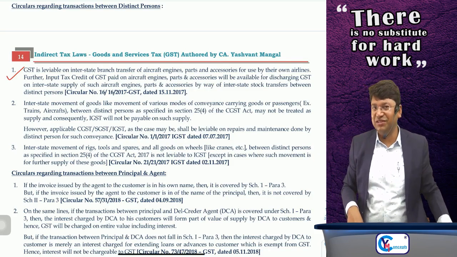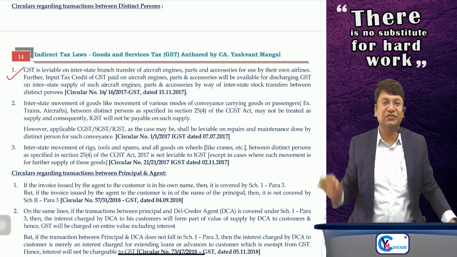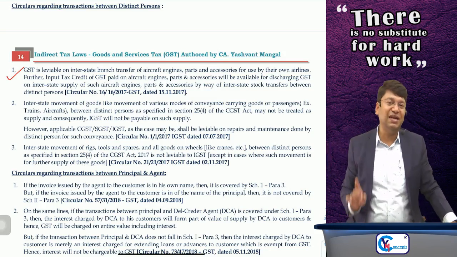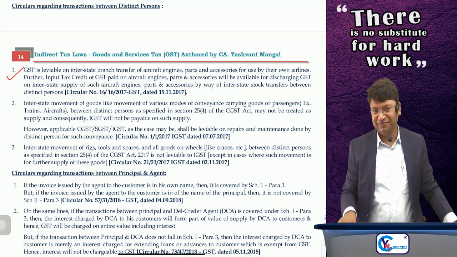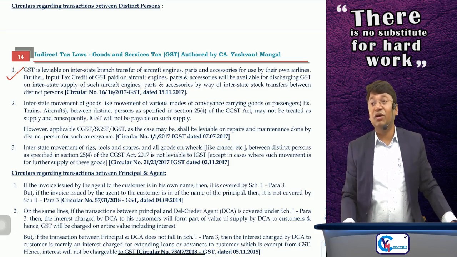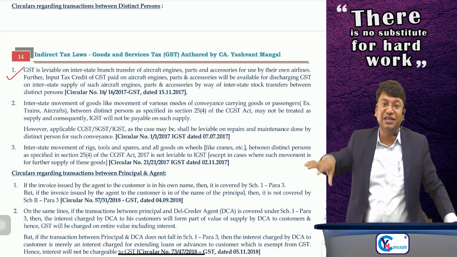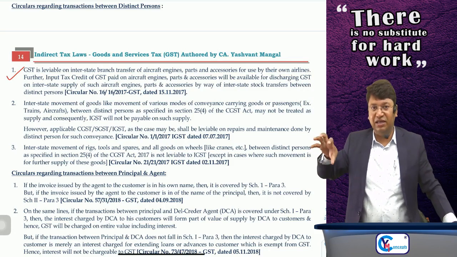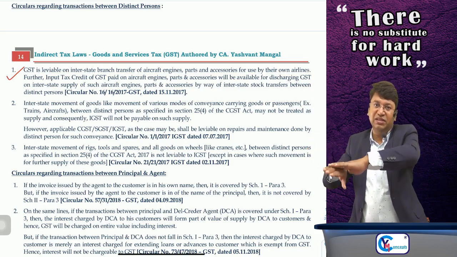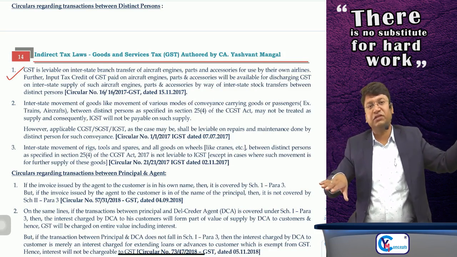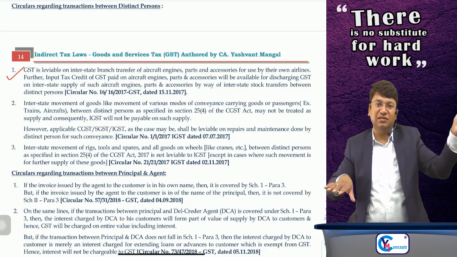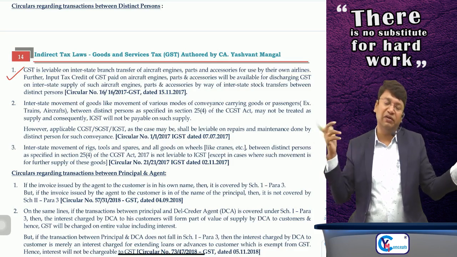Interstate branch transfer of the goods in the course or furtherance of business, although it is without consideration, yes, it will be supply and GST will be charged. Okay, and yes, whatever GST I had paid on purchase of those parts, components, accessories or engines, I will take the input tax credit, and whatever GST I'll have to pay for my branch transfer, for my output tax liability, I can use the ITC availed.